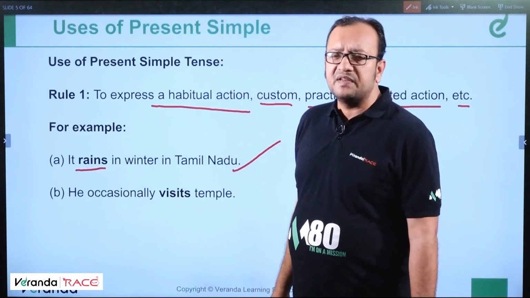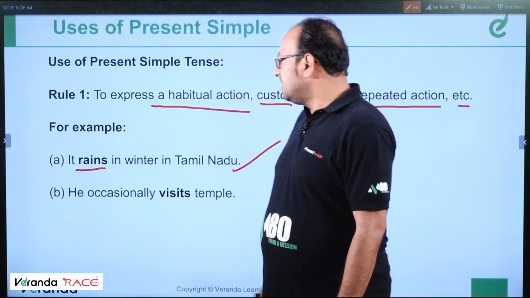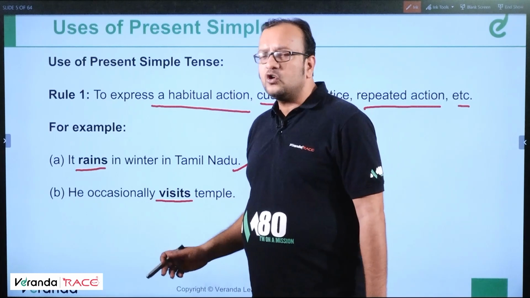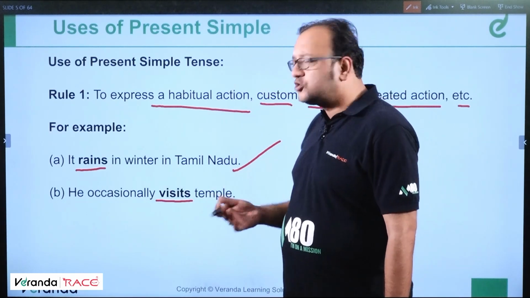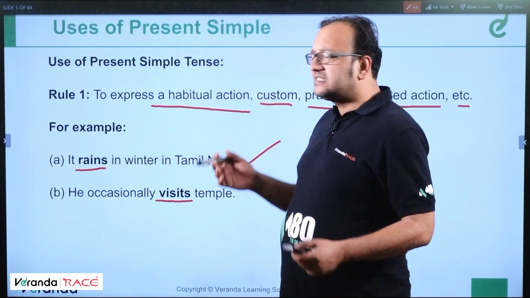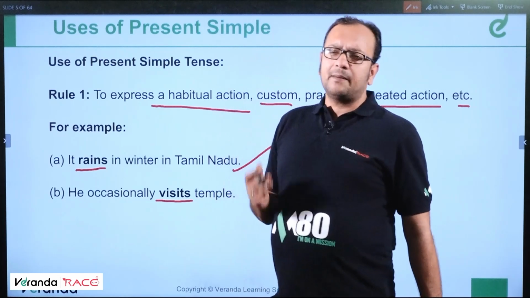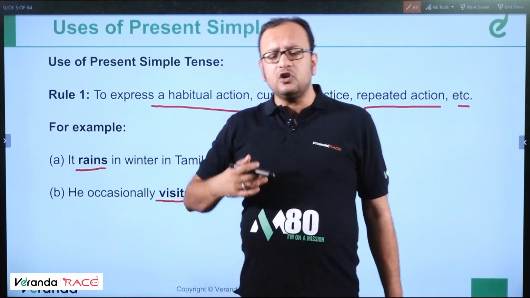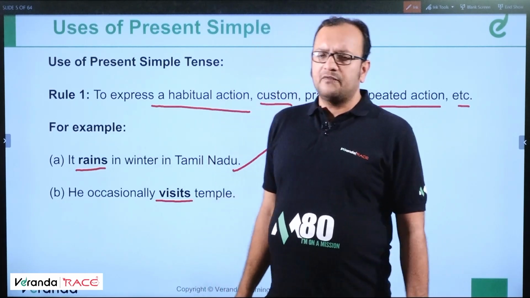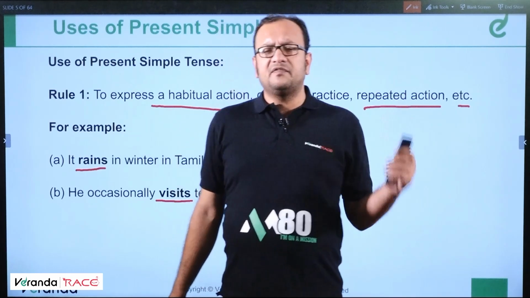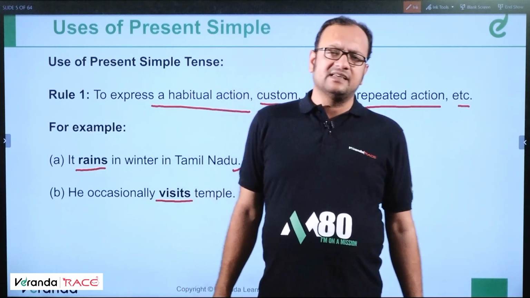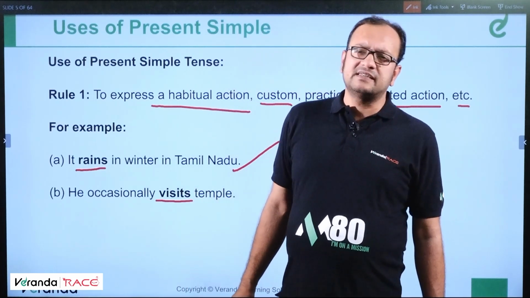Rains means simple present V5, as I told you earlier. He occasionally visits temple. So this is a part of his, not habit, but a kind of ritual we can say, or kind of custom practice. Or it rains in winter. It's a kind of truth you can say. So sometimes a general or a universal truth is written in simple present. For example, if you talk about habitual action, my father goes for a walk every day. This is how simple present is written.